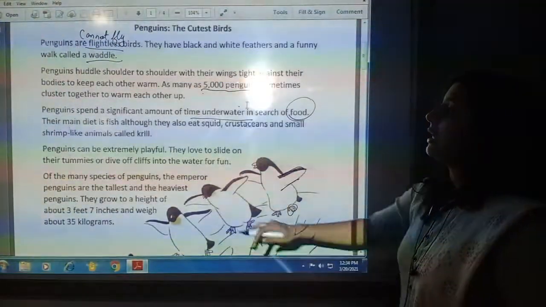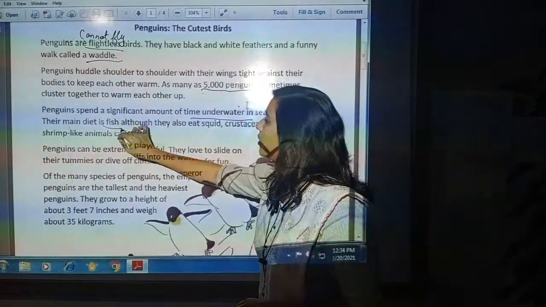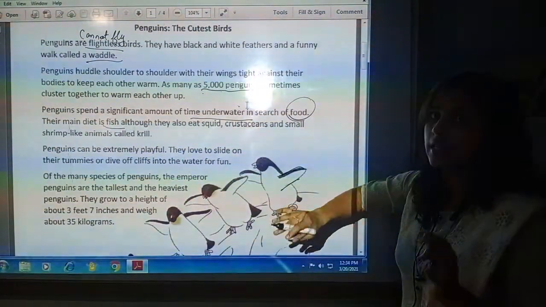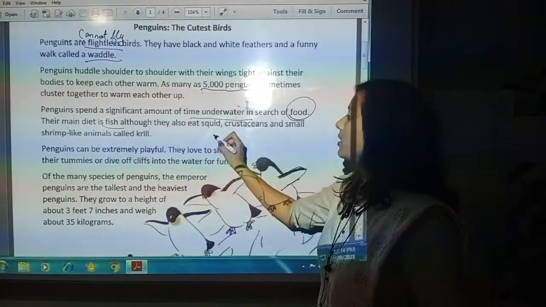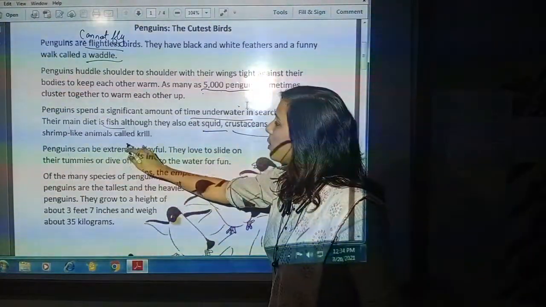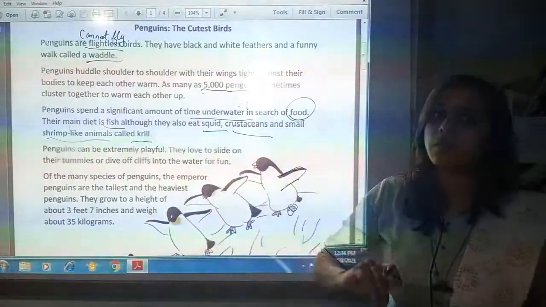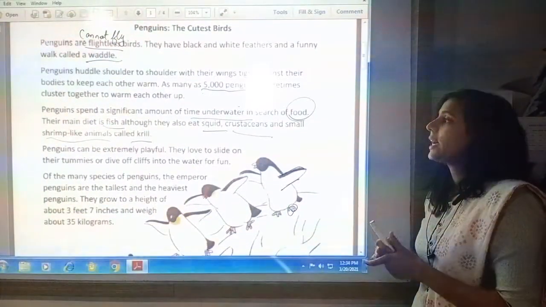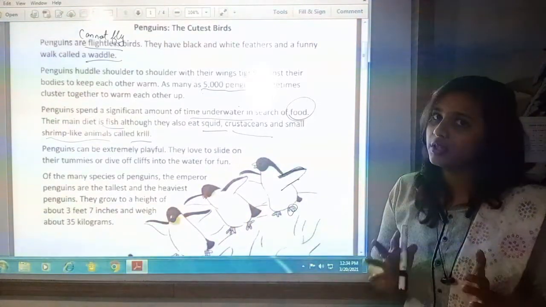Let us see. Their main diet is fish, but they also eat squid, crustaceans and a small shrimp-like animal called krill. So they like to eat squid, crustaceans, krill and fishes.